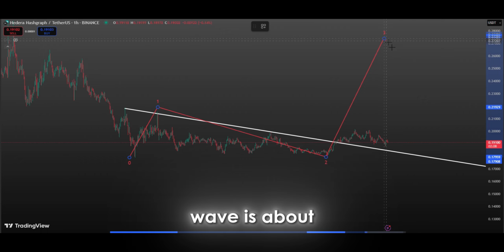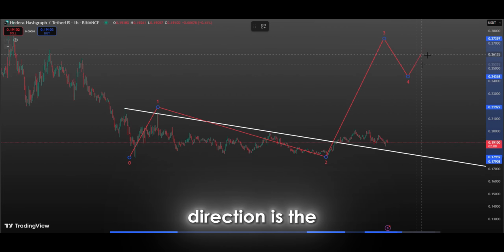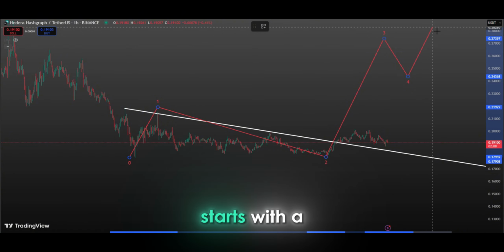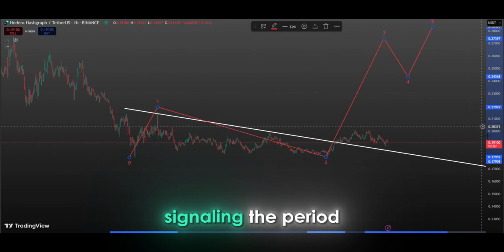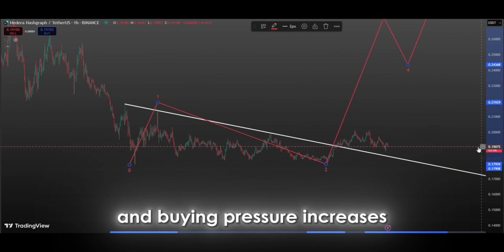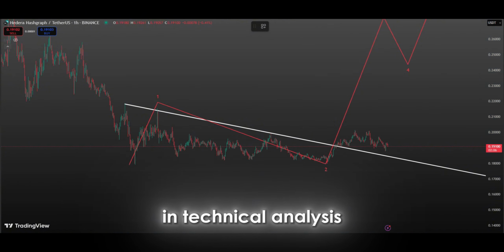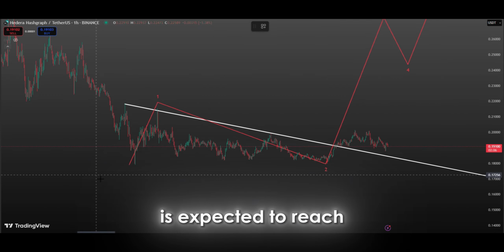Currently, the third wave is about to begin, and its momentum will show how strong the overall market direction is. The third wave typically starts with a very strong momentum, signaling the period when large investors enter the market, and buying pressure increases. The yellow and green lines, representing the minimum targets of the third wave, are key levels in technical analysis that the price is expected to reach.